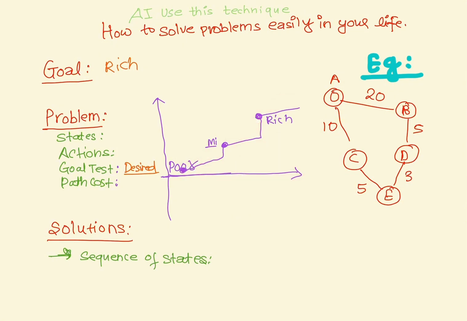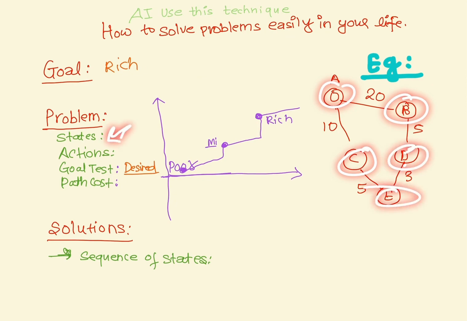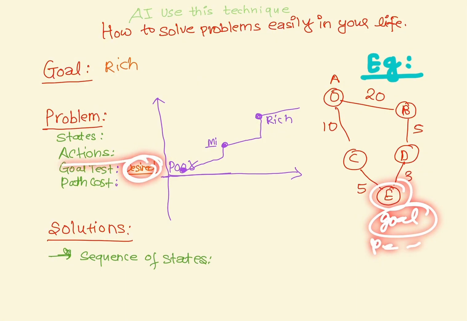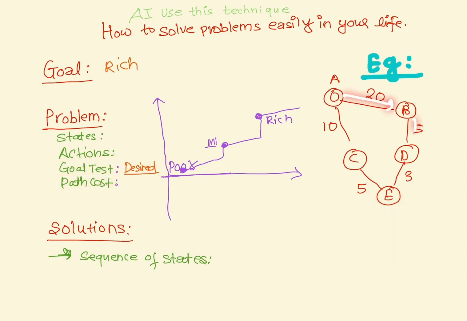For example, if AI had to solve this, how would it do it? Let's say the goal is E. First it divides the problem. What are the states? A, B, C, D, E are the states. What are the actions? The goal is already E, the permanent, desired goal. Now what is the path cost? The path costs are written over here, like 25 and 3.